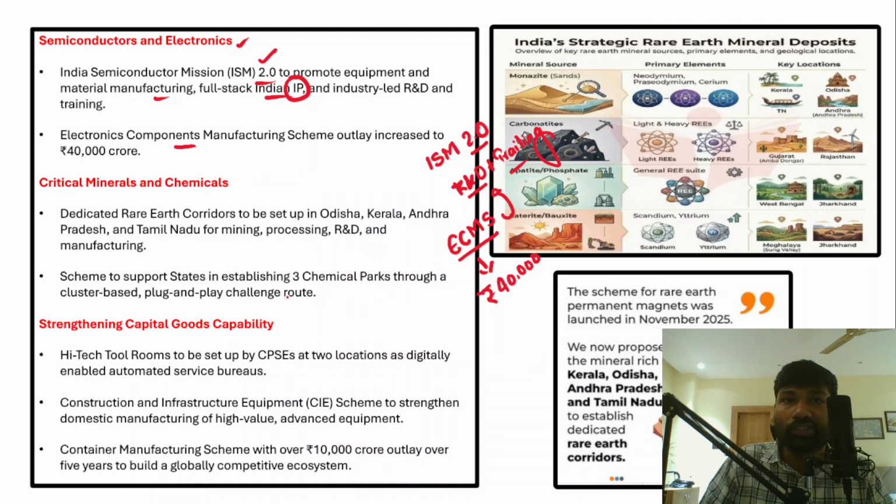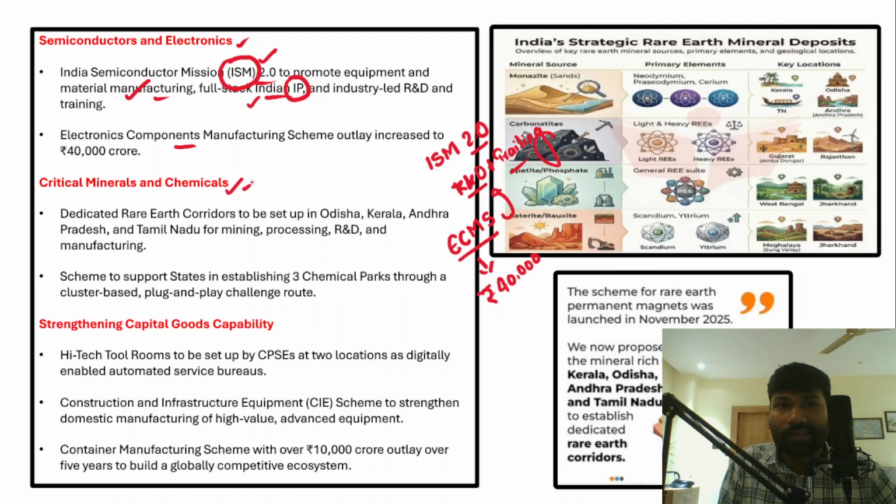It is going to ensure full stack Indian IP in semiconductor manufacturing, and it will also benefit equipment and material manufacturing, and that is going to further push or give a boost to India's Semiconductor Mission 2.0. And then critical minerals and chemicals is also another area. That is recognized as part of the first Kartavya, which is going to benefit India's economic growth or make the economic growth more and more resilient.